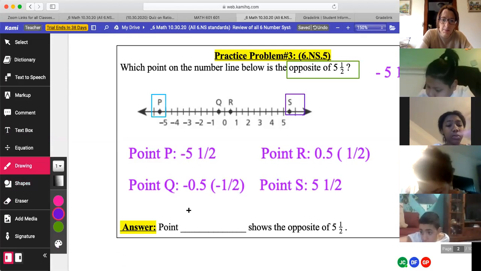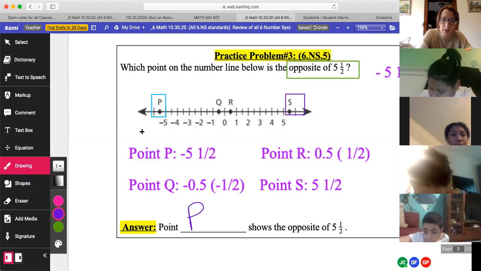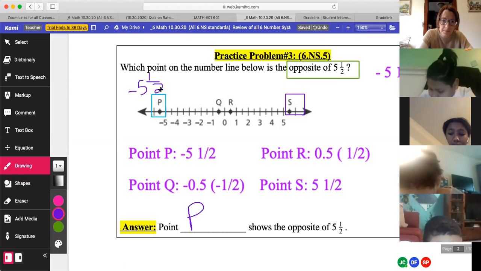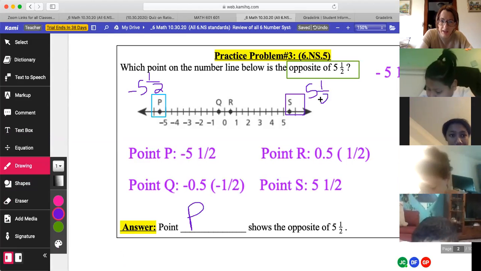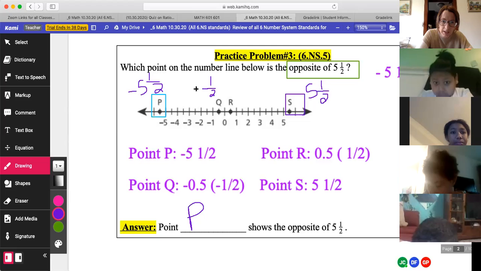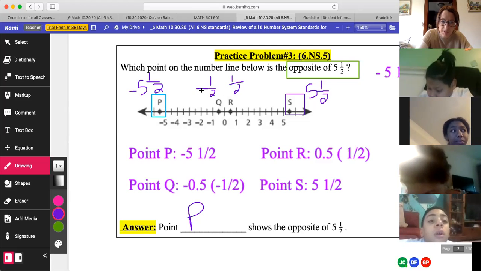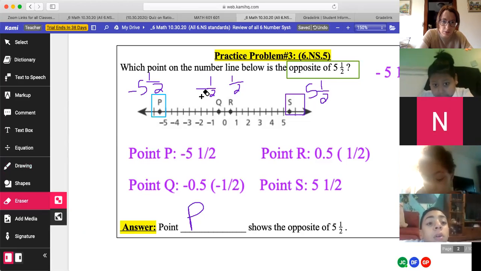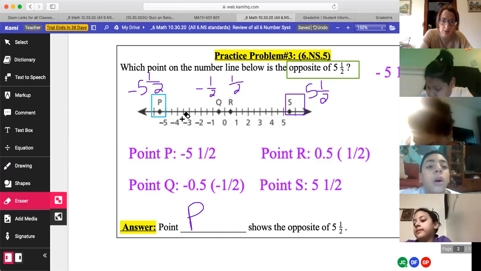So you would just write point P. This shows negative 5.5. This shows me 5.5. Does everyone see that? This shows me negative 1/2 on Q, right? And this is positive 1/2. Does everyone see that? I hope so. Yeah? Okay, does everyone see that?